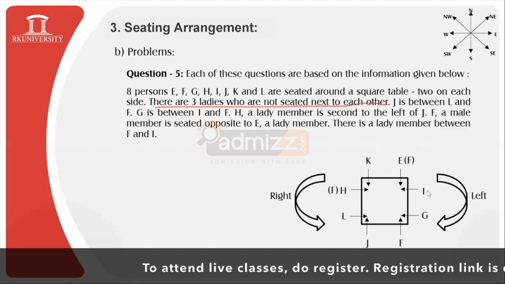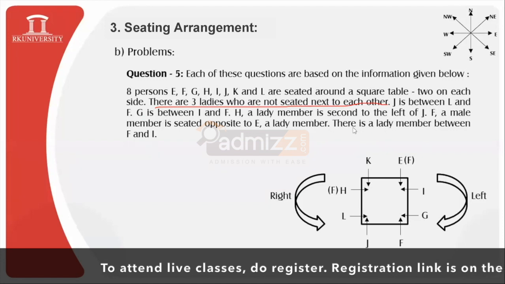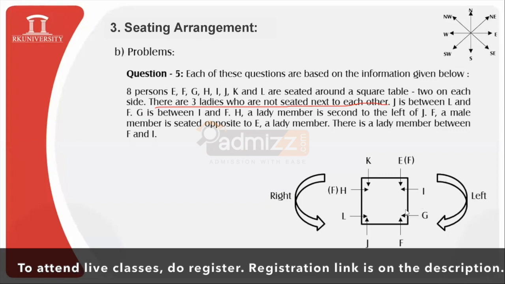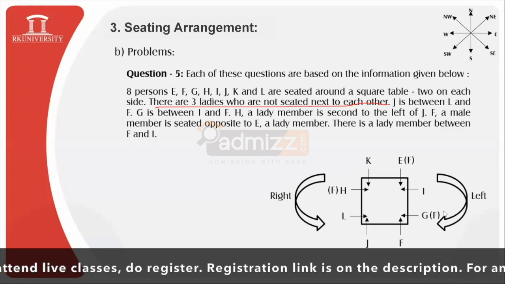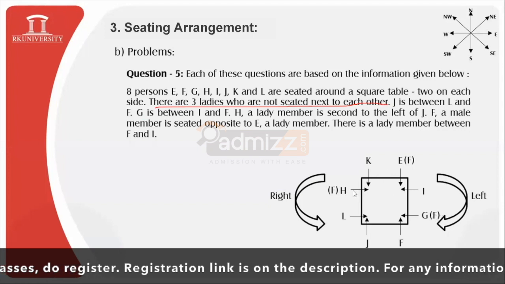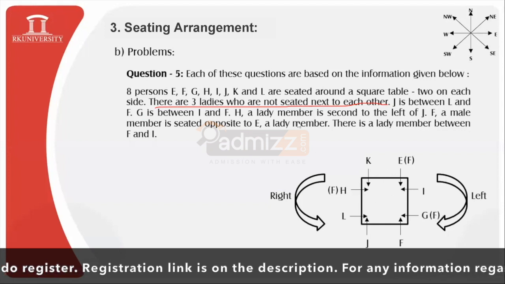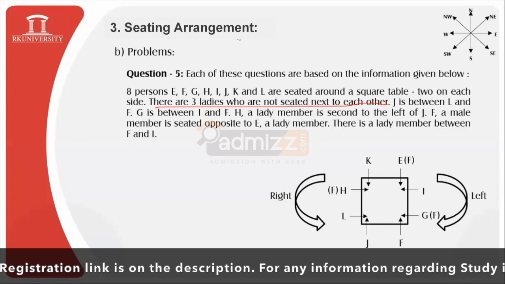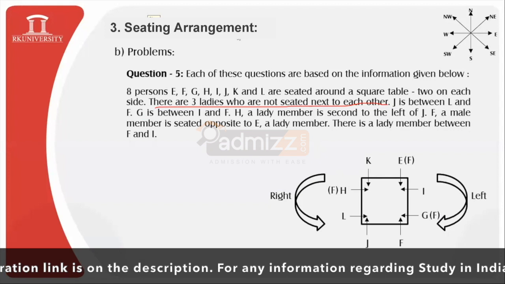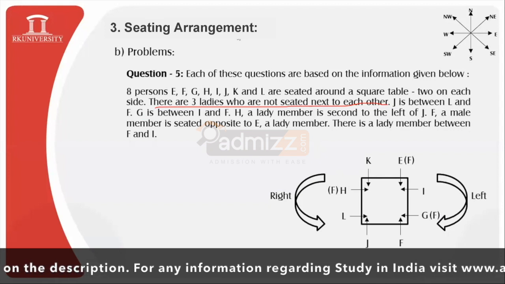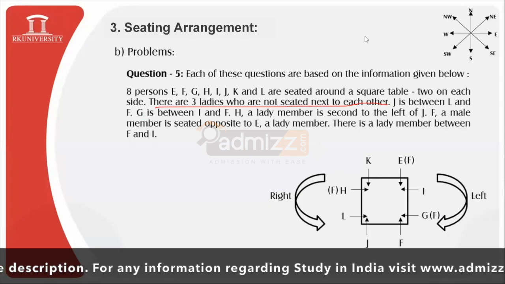So E is a lady member. And lastly, there is a lady member between F and I, who is none other than member G. So G is a lady member. So you can find that E, G and H are lady members and the rest of them are male members. Whatever the sequence you need to take, you can consider. And here we are done with the arrangement now.